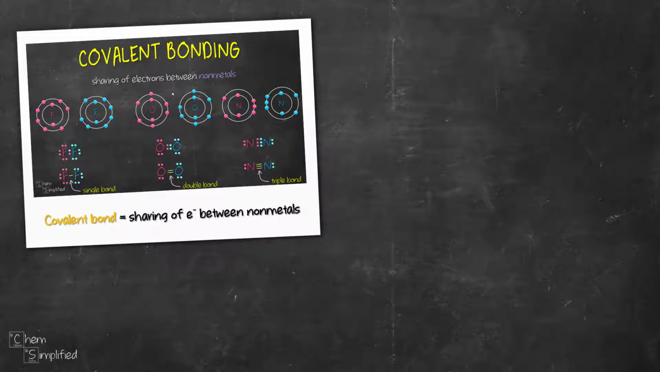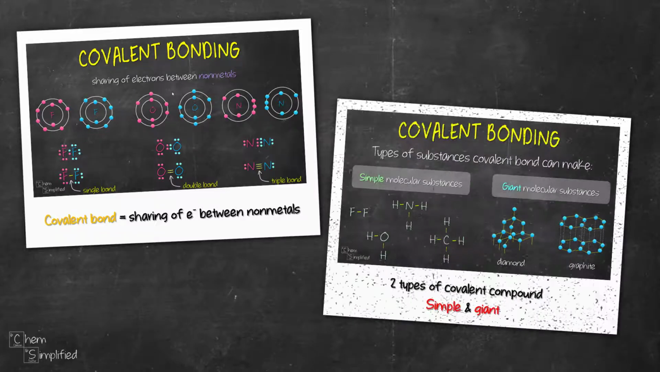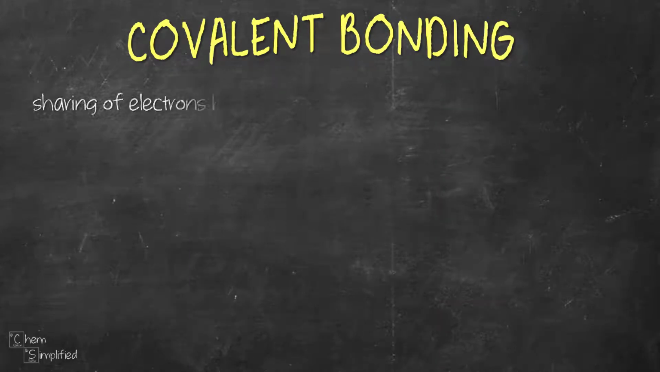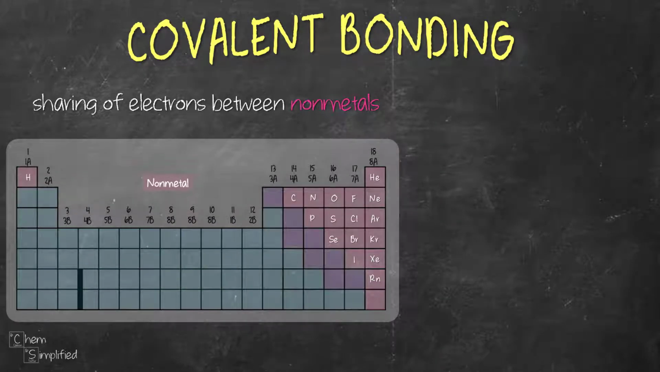In this video, we're going to discuss covalent bonding, how it's made, and the type of covalent compounds it can form. Covalent bonding is formed when nonmetals share electrons. Nonmetals are the elements that are located to the right of metalloids, and that includes hydrogen. Nitrogen is one of the nonmetals.